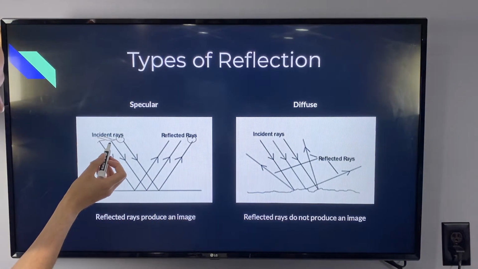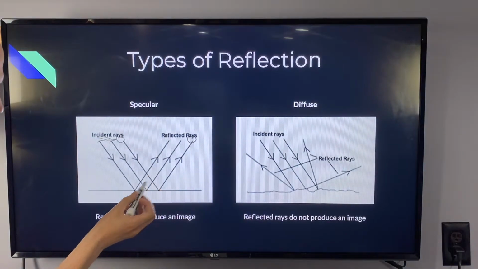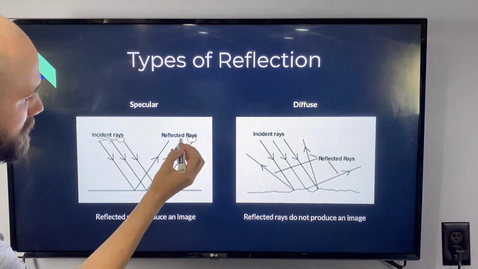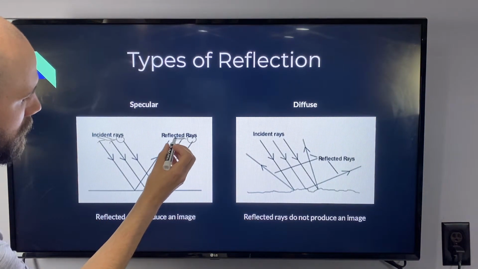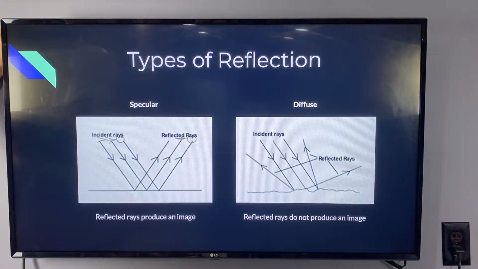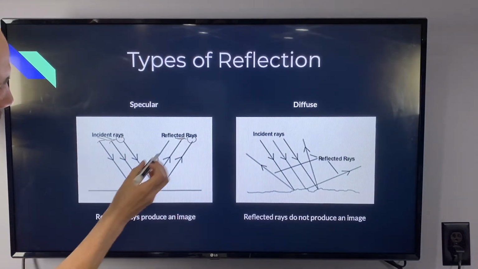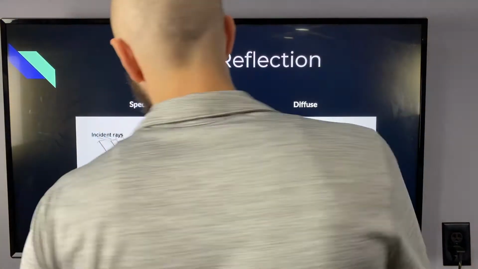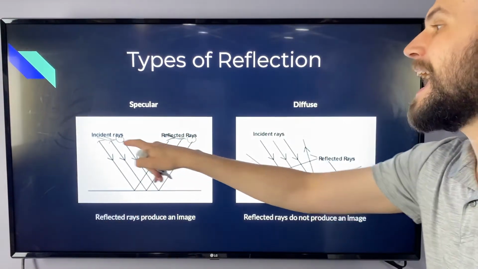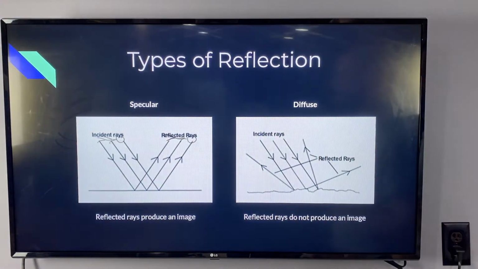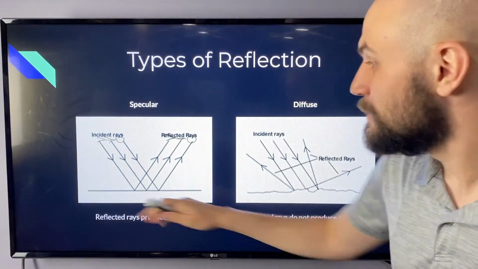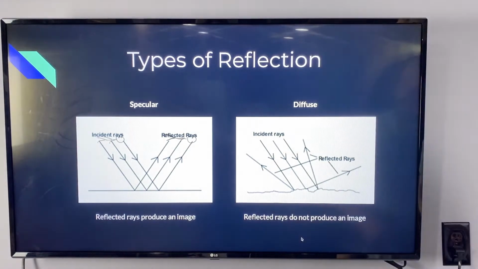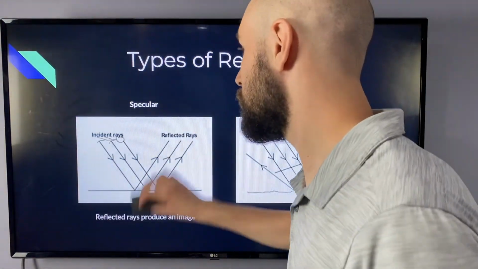The light from the person's body heads in, bounces off this smooth surface, and heads parallel to that direction of the headlight, right? And then the light from the legs heads in, bounces off, and here is the light from the legs. Each ray of light remains parallel as they reflect, and an image is formed with the reflected rays of light. That happens off nice smooth surfaces. The light doesn't scatter around. That's specular reflection. That's what we see in mirrors.